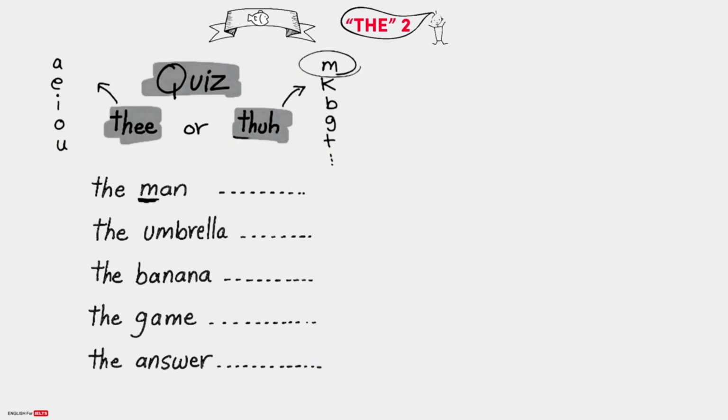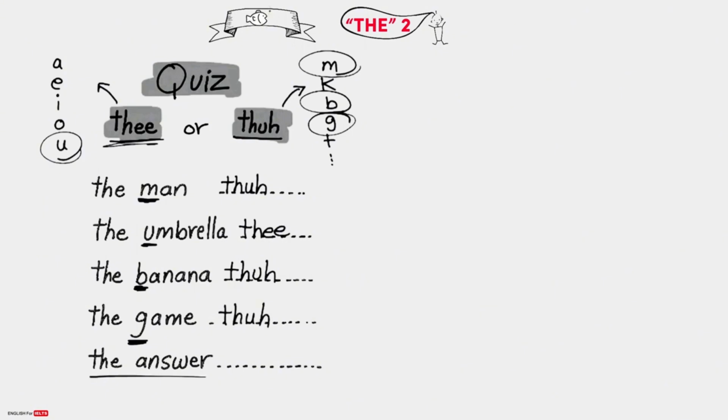Man starts with m, and m takes "a", so it's "a man". So we write "a" here. Umbrella starts with a, which is a vowel, so we say "an umbrella". Banana: b sound, consonant, not a vowel sound, so "a banana". Game: g, consonant, not vowel, so "a game".